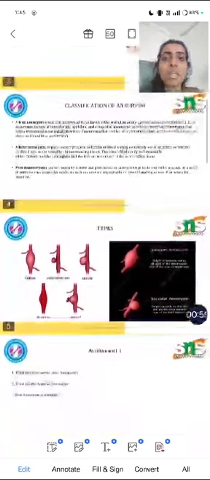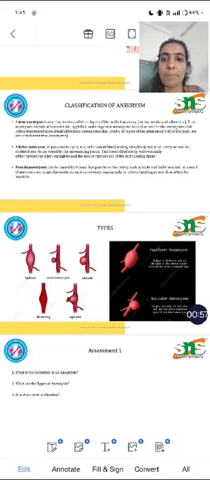Classifications of aneurysm. There are three types of aneurysm: true aneurysm, false aneurysm, and pseudo aneurysm. The true aneurysm involves all three layers of an artery, that is intima, media, and adventitia. True aneurysm is also known as atherosclerotic and congenital aneurysm.